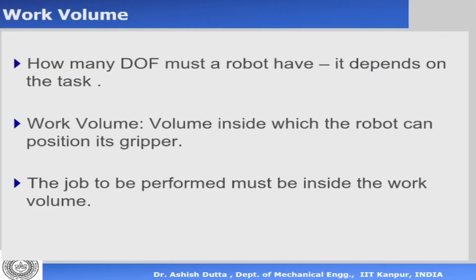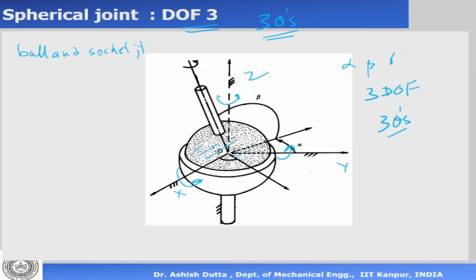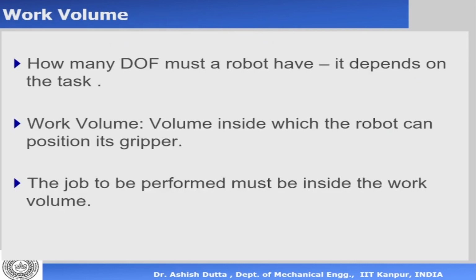Before we proceed further, what we understand is that if we have different kinds of joints, we can get different kinds of robot structures. If you have a prismatic joint, then essentially you get a translational motion, right? Whereas if you have a revolute joint, you'll have a rotating motion. So the area inside which the robot can move its end effector would be different, right? And that is basically what we mean by the work volume.